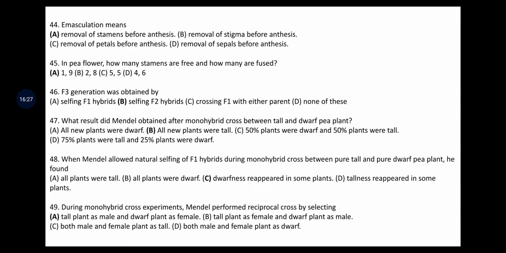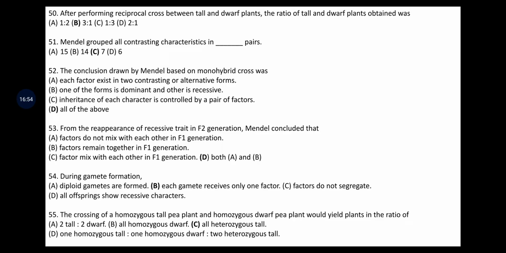During monohybrid cross experiments, Mendel performed a reciprocal cross by selecting, the options are tall plant as male and dwarf plant as female, tall plant as female and dwarf plant as male, then both male and female plant as tall, fourth option, both male and female plants as dwarf. The answer is tall plant as male and dwarf plant as female. After performing reciprocal crosses between tall and dwarf plants, the ratio of tall and dwarf plants obtained was 3:1.